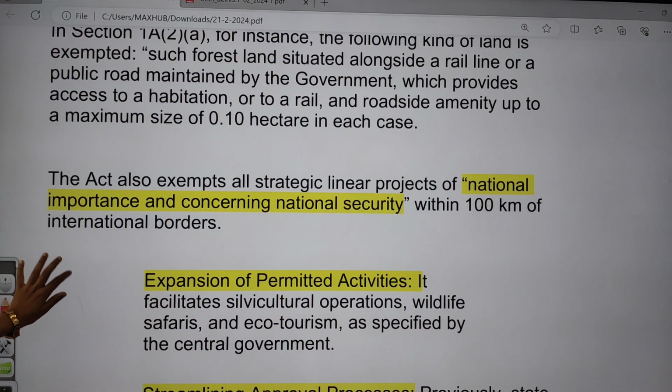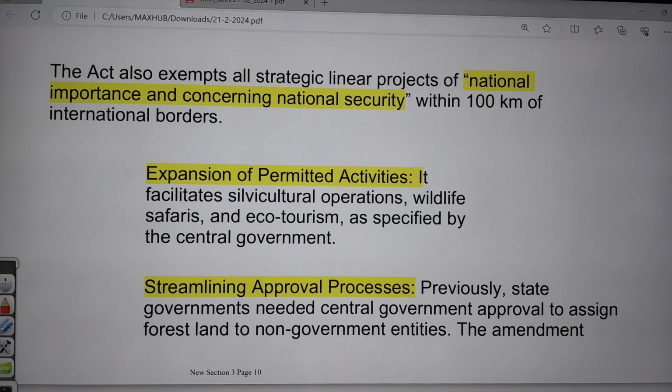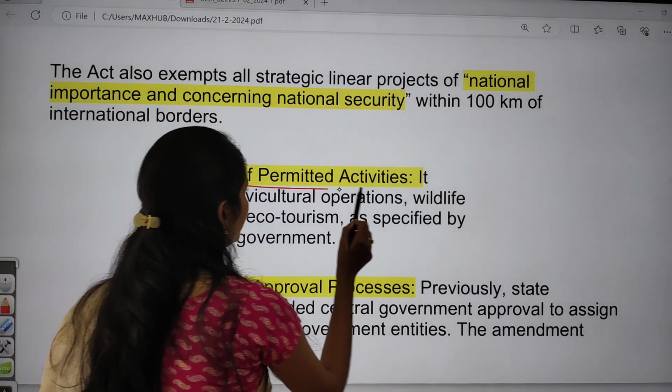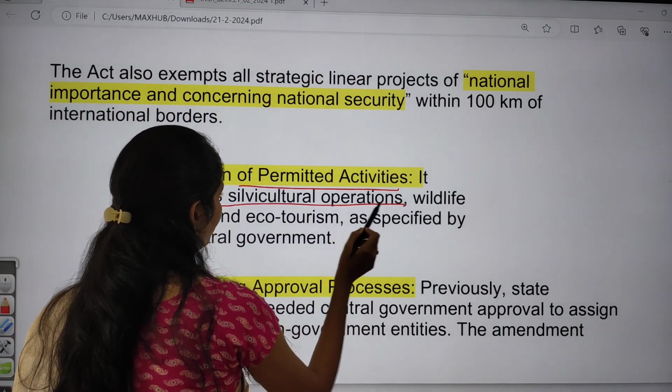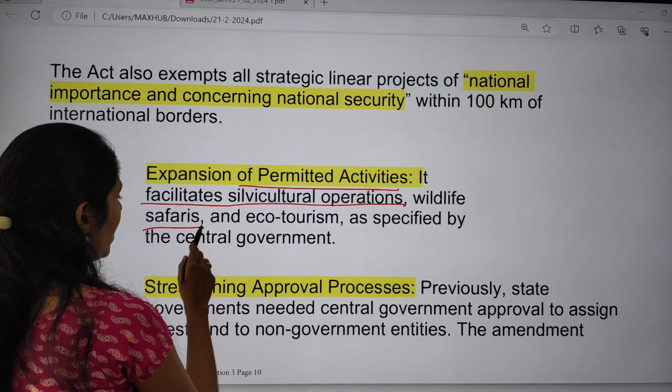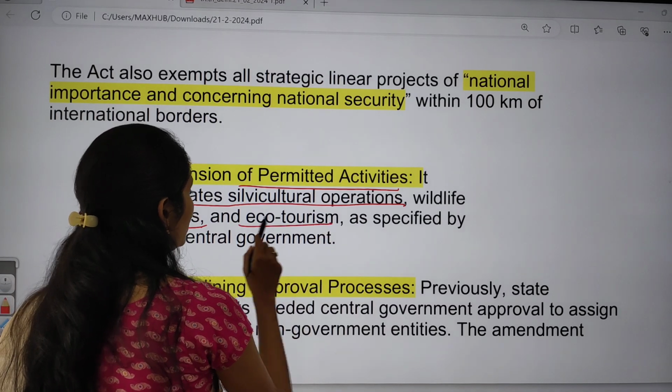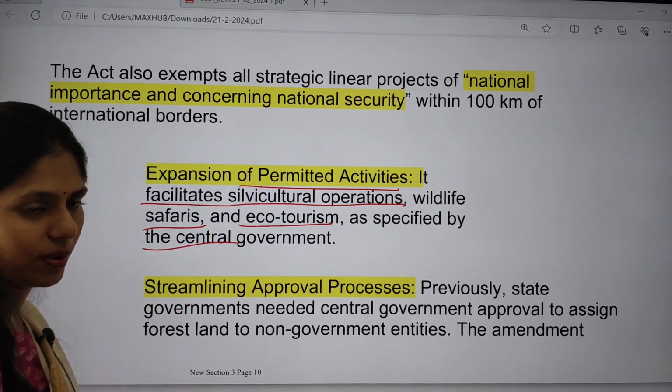And this act also exempts strategic linear projects of national importance, and if they are focusing on national security, those lands are also exempted within 100 kilometers of the national borders. And they are even talking about the expansion of permitted areas or activities. So it facilitates silviculture operations, wildlife safaris, and ecotourism, as specified by the central government.